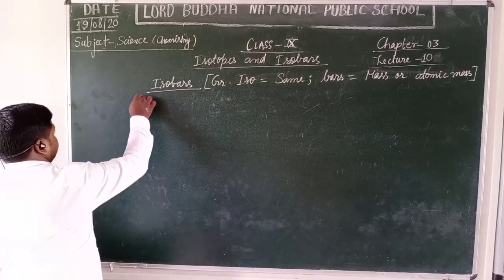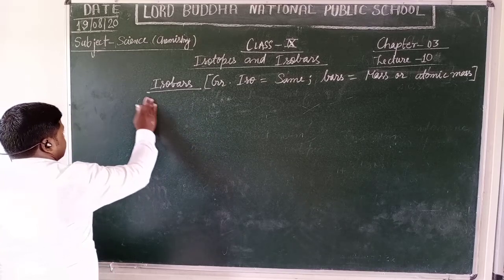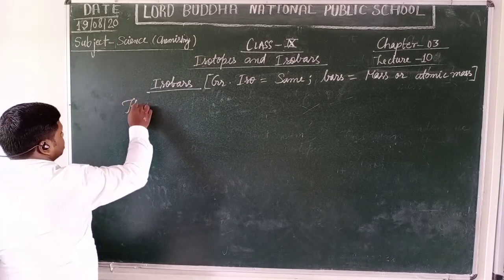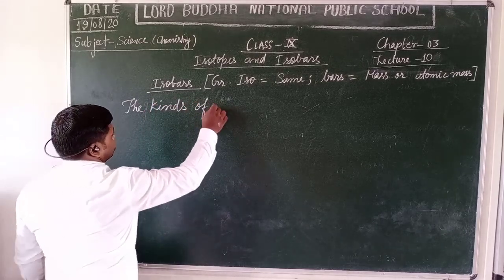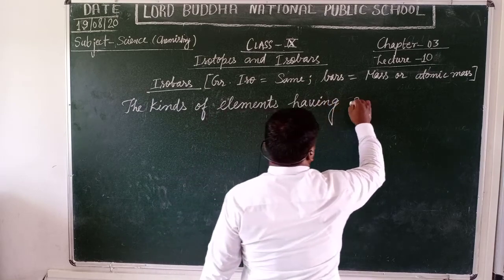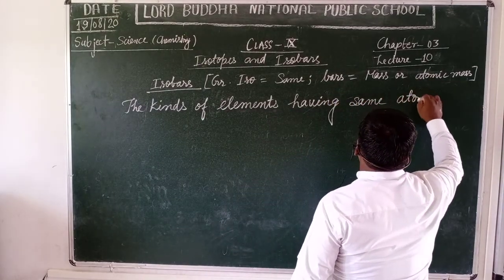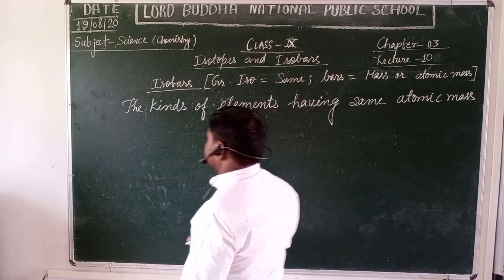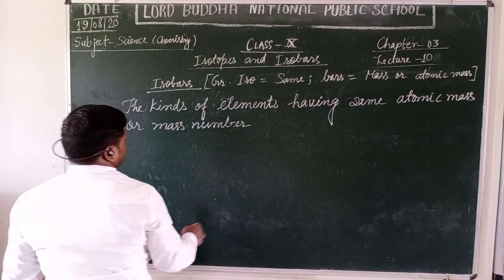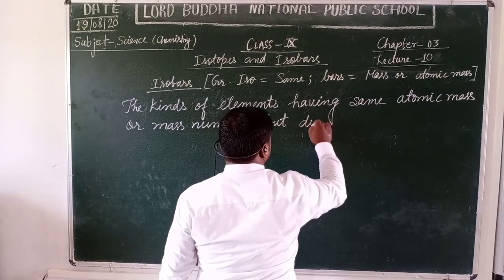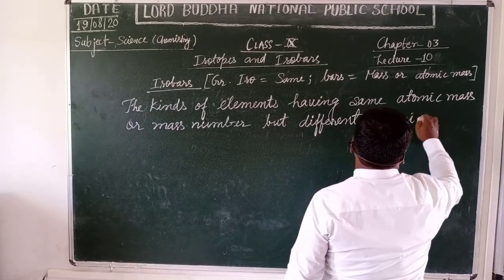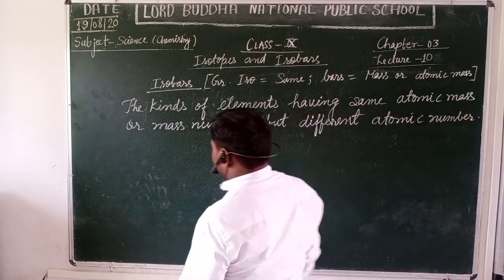Let us take examples of isobars. First, I want to define the isobars: the kinds of elements having the same atomic mass or mass number but different atomic number are said to be isobars.